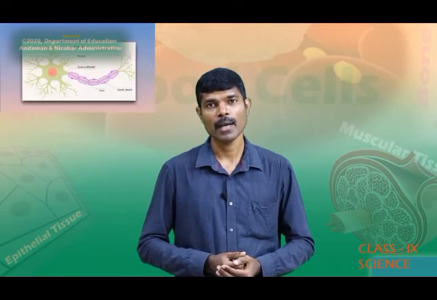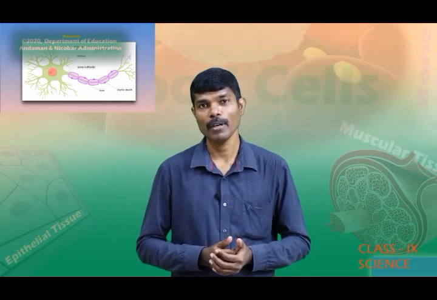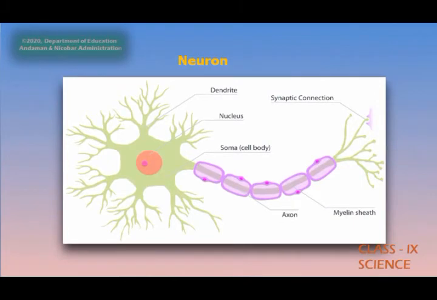The nerve cells are called neurons, and the neurons are responsible for responding to the stimuli. A neuron consists of a cell body with a nucleus and cytoplasm, from which long thin hair-like parts arise. Usually, each neuron has a single long part called the axon and many short branched parts called dendrites.